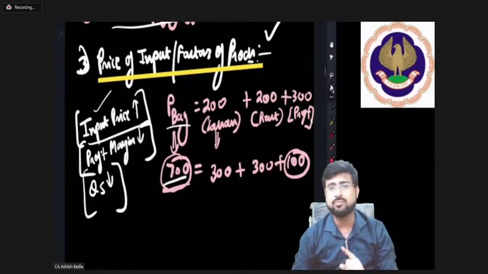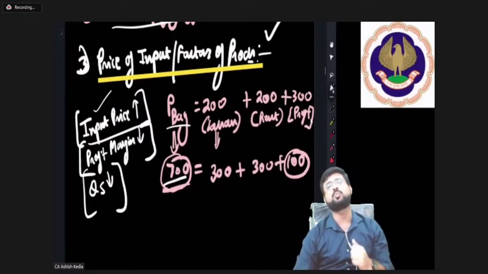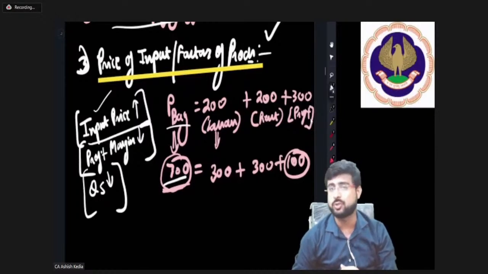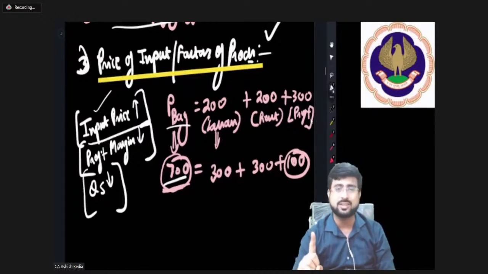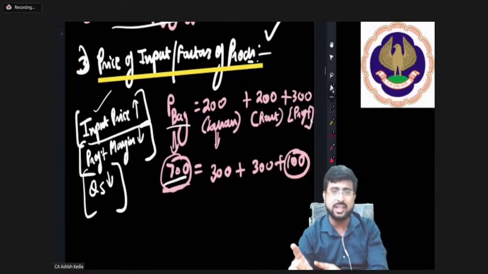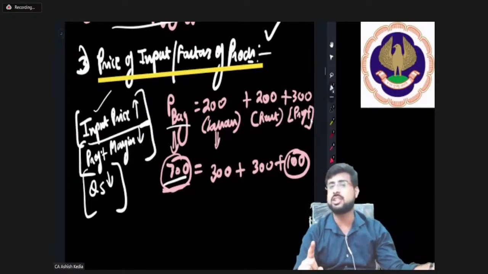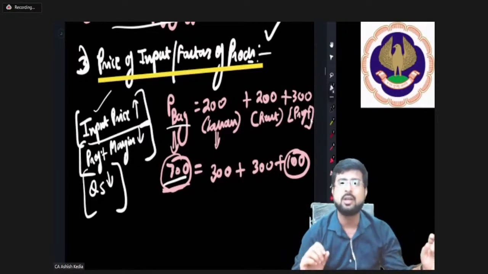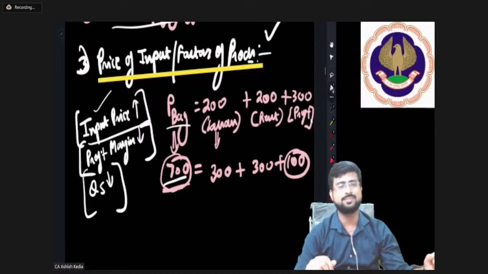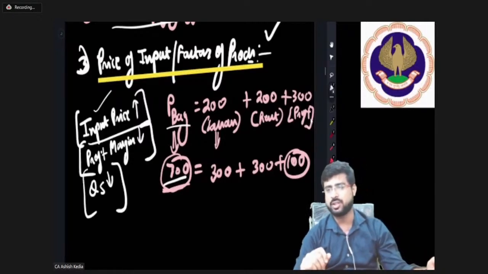So you cannot come with an excuse that sir, just because input is rising, why don't you raise the price? No, because input is one of those factors that we are studying. Once we are studying input, we will assume other factor, that is price, to remain constant. My dear friends, is this point clear? So this is the logic.